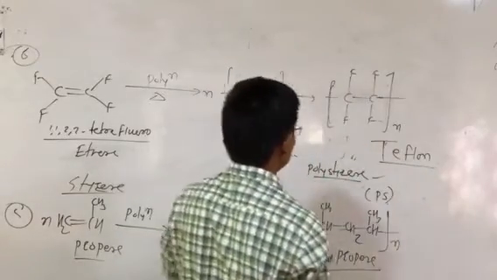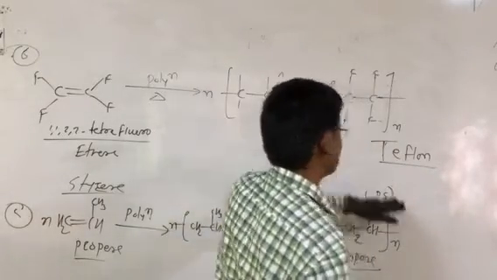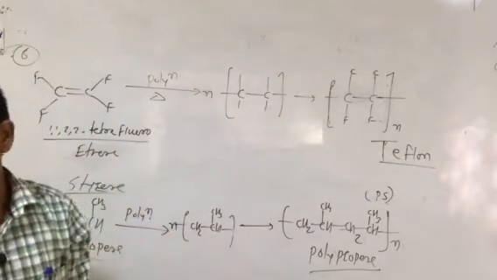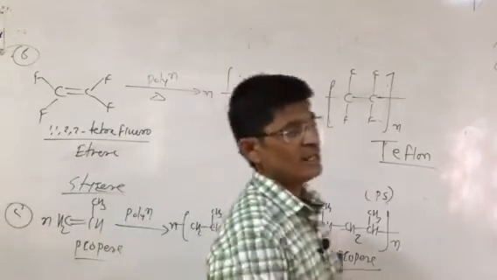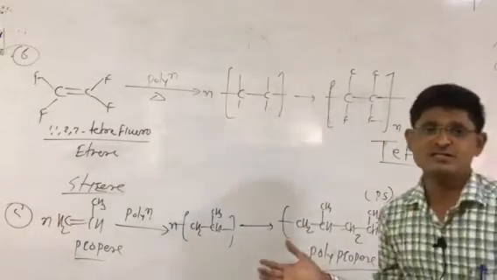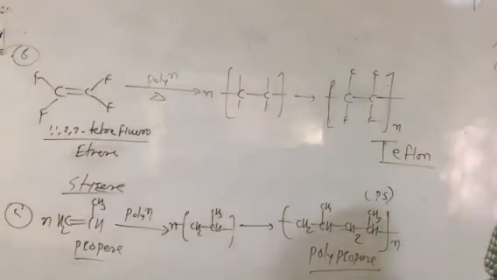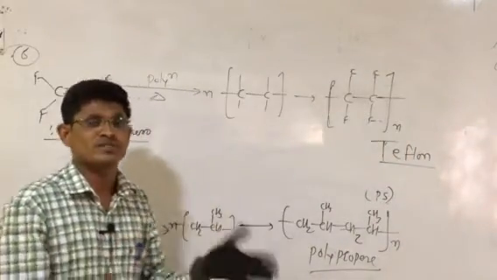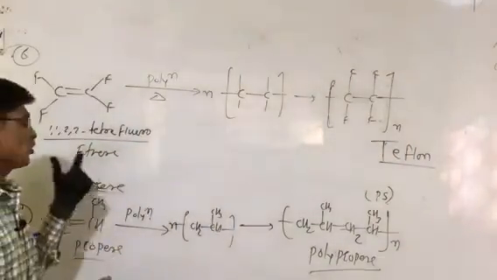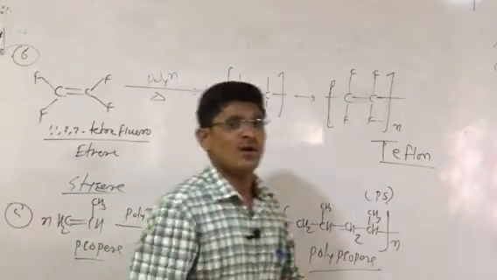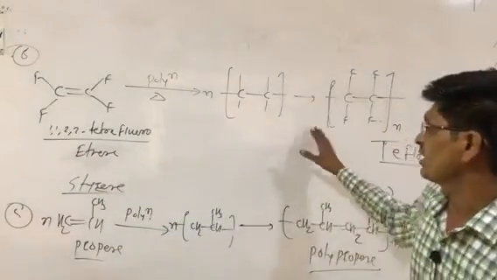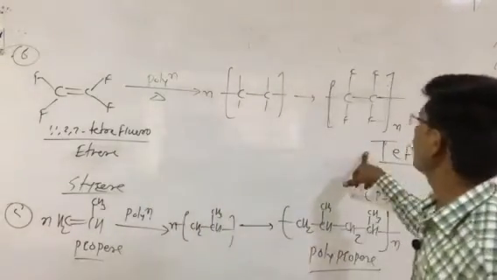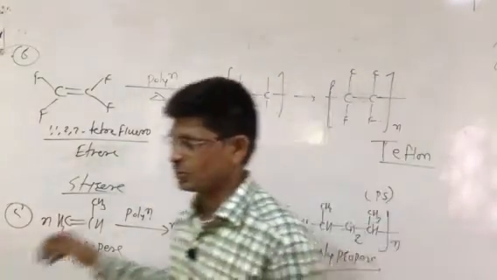Here formation of the Teflon. As you can say, starting molecule ethene to polyethene, propene to polypropene, vinyl cyanide to polyvinyl cyanide, as you can see the Orlon, vinyl chloride to polyvinyl chloride, this is the polyvinyl chloride PVC pipe. So again here the styrene to polystyrene, propylene to polypropylene, and the last one, 1, 1, 2, 2 tetrafluoroethene to Teflon. These types of product formation of the Teflon.